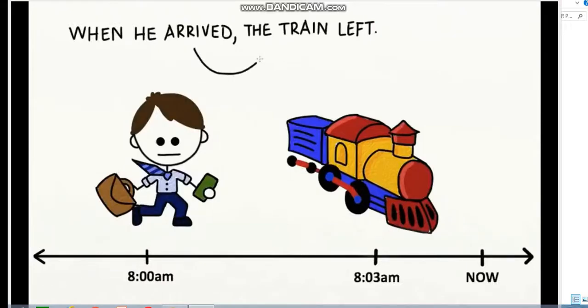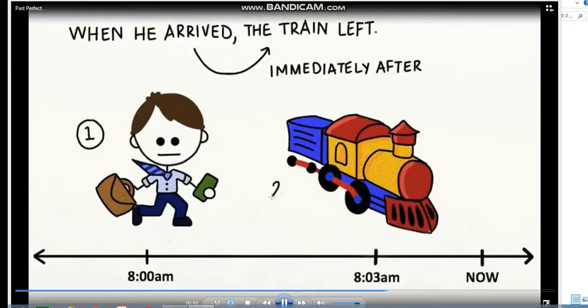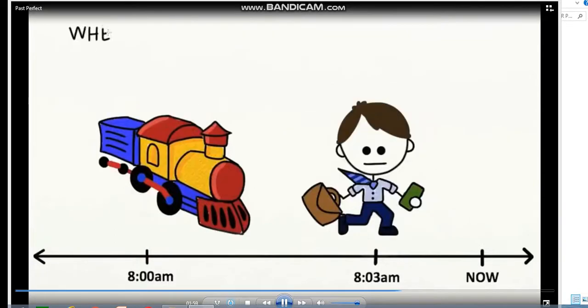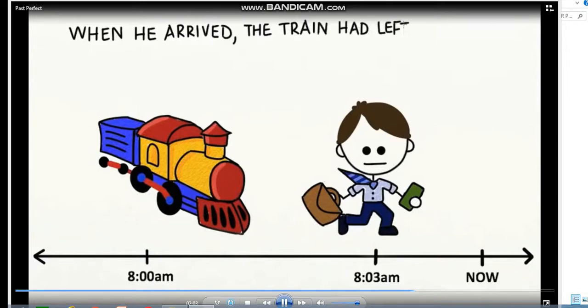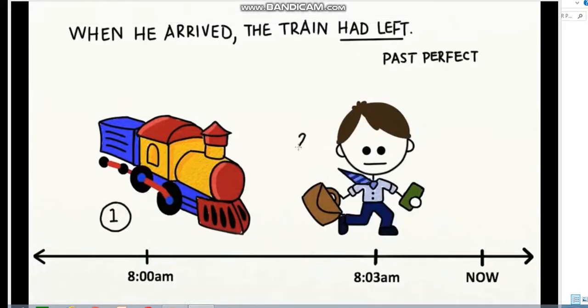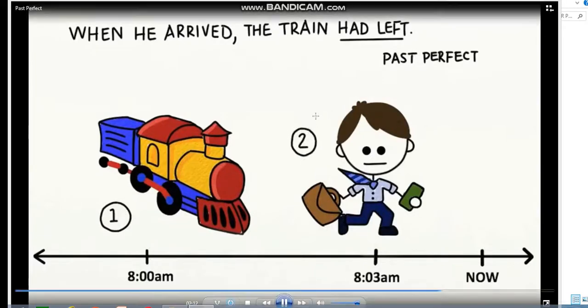In the first sentence, when he arrived, the train left, this means he arrived and the train left immediately after. But if we say, when he arrived, the train had left, this means that the train left first, and then he arrived. So, he missed the train.